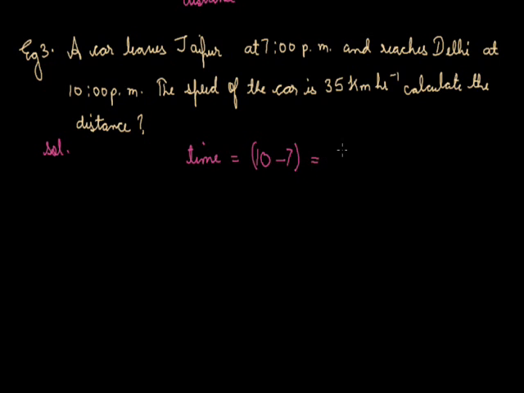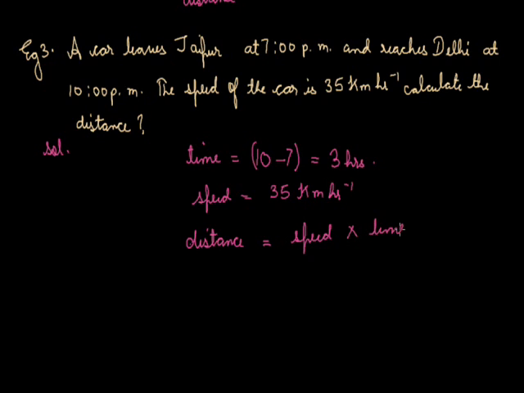So the total time taken by the car to move from Jaipur to Delhi is 3 hours, and the speed of car is 35 km per hour. So the distance, we know, is speed into time.